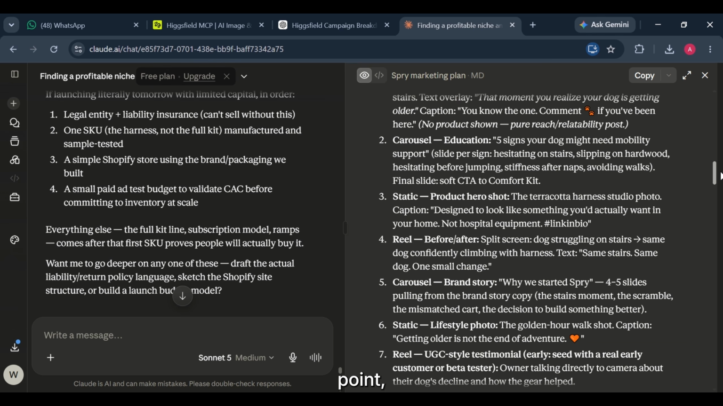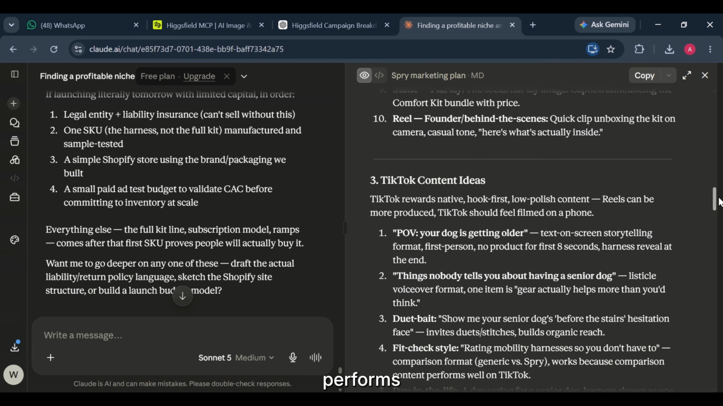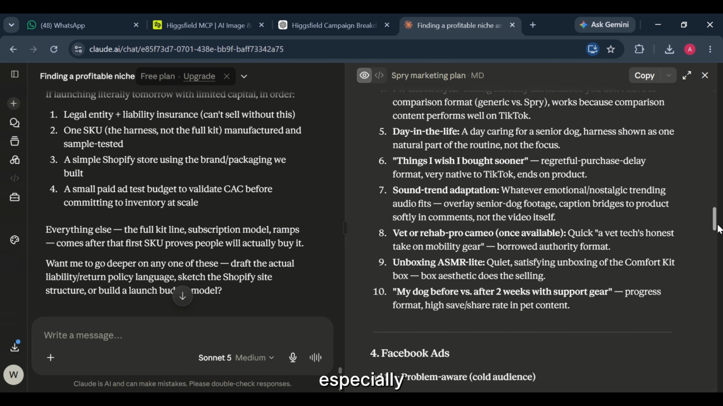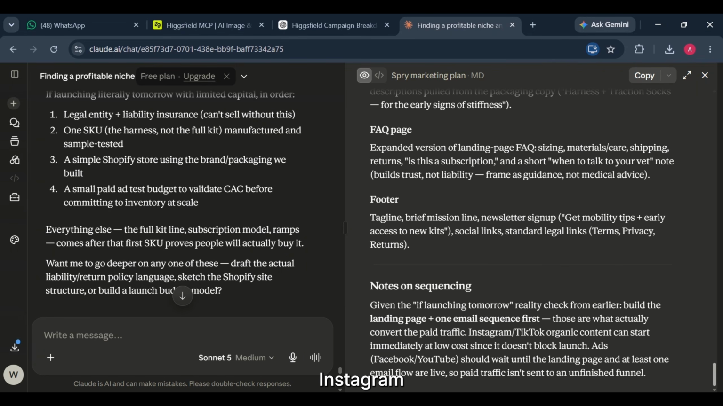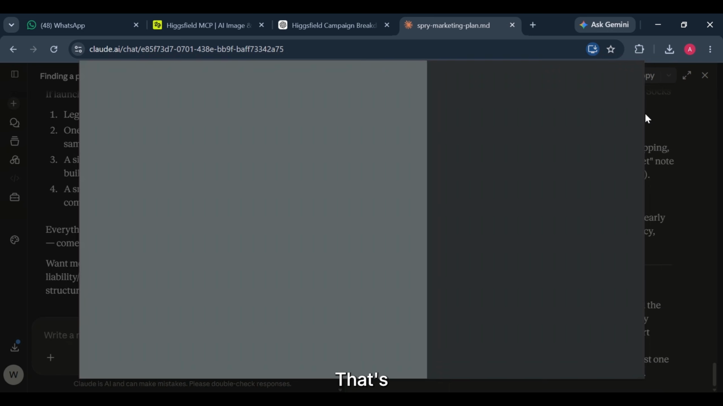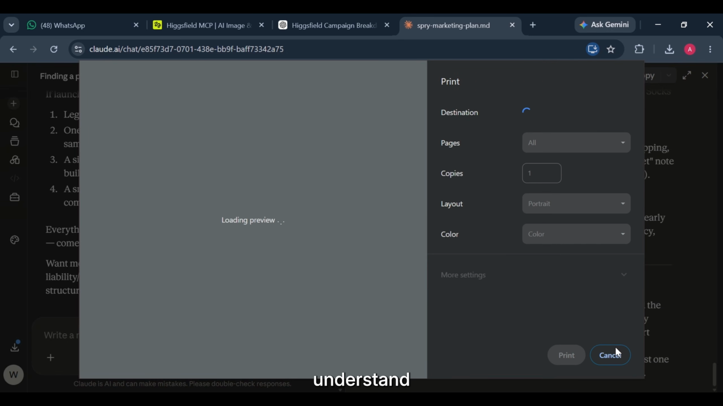And that's actually the point, because authenticity often performs better than perfection. Especially on platforms like TikTok and Instagram Reels. It's a completely different type of content, yet it still feels connected to the same brand. That's something I didn't expect it to understand this well.